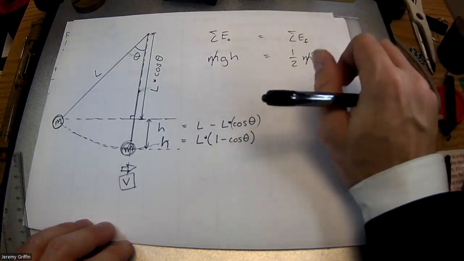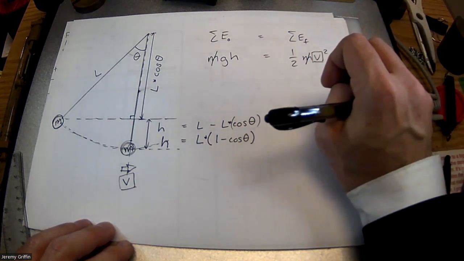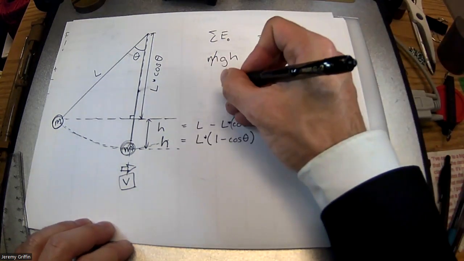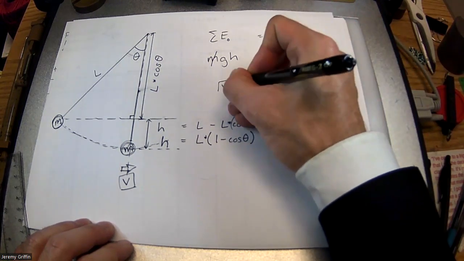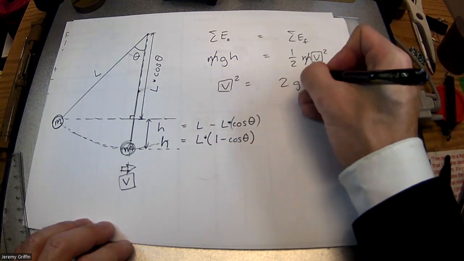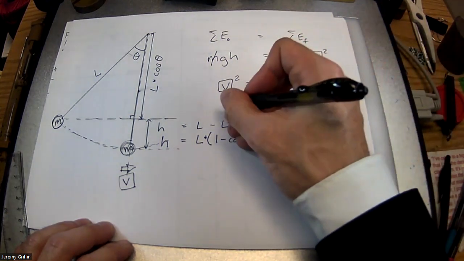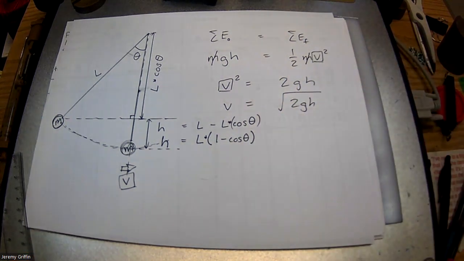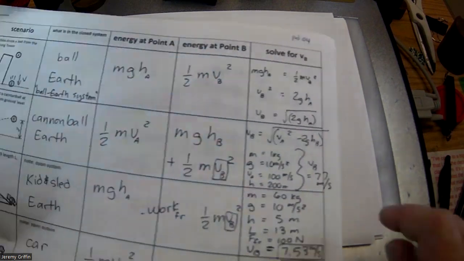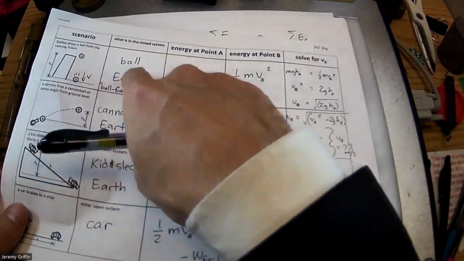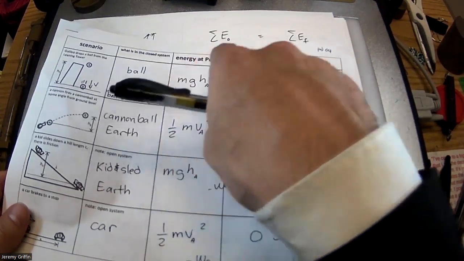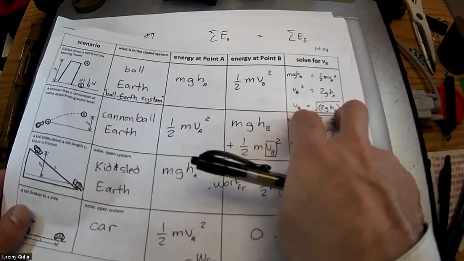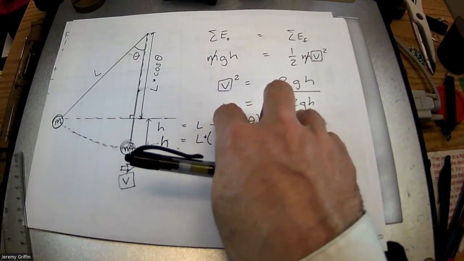Let's solve this in terms of variables because we're so close to doing it. I can cross multiply the two and get v squared is equal to 2gh. And then I can take the square root and get v is equal to the square root of 2gh. Hang on a minute. Where have I seen that before? I see this all over the place, including the Galileo problem. Look, Galileo drops the ball. This energy at the top, this energy at the bottom. What's the speed at the bottom? Square root of 2gh. That's what it was last week. That's what it was in the distant past in this class. That's what it is for the pendulum today.